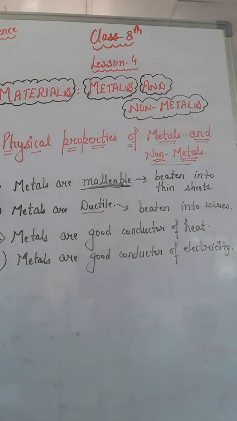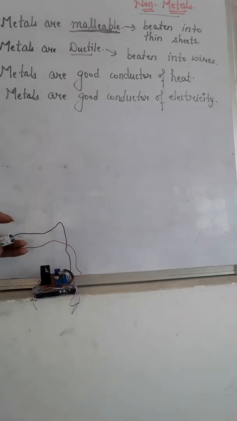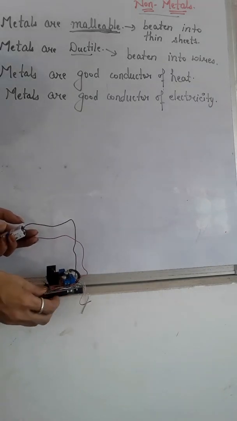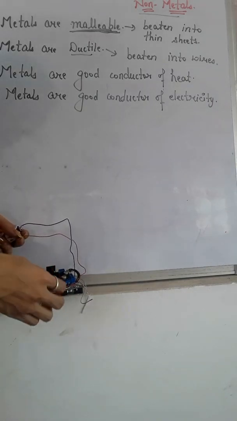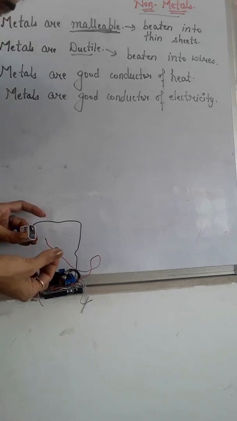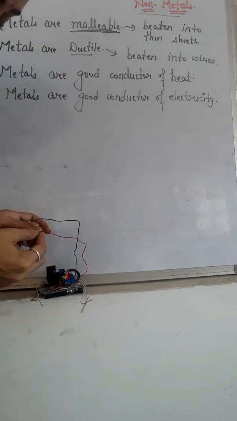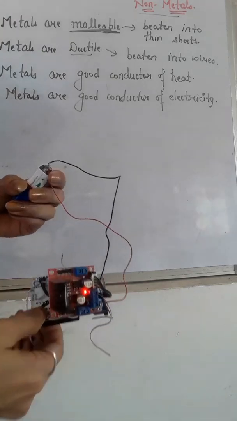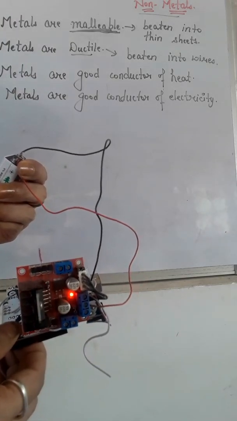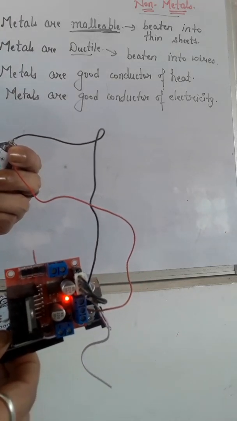Let us do an activity to show that metals are good conductor of electricity, right? Here I am going to show you an activity from which it will be clear that metals are good conductor of electricity whereas non-metals are poor conductor of electricity, right? So here are some connections. As you can see that when I am joining this copper wire with this battery, the bulb will glow. You can see here the bulb will glow, right?